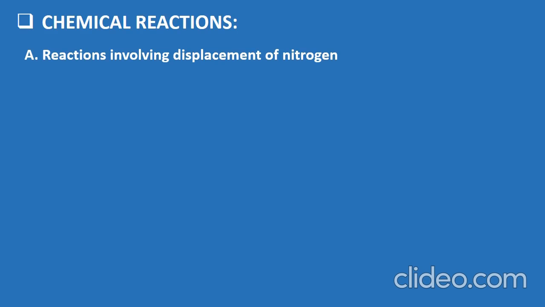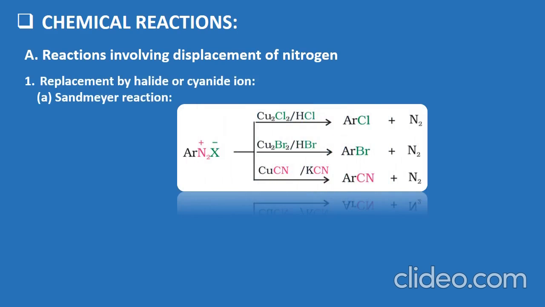So let's quickly see. When we are replacing the nitrogen atom with the halide or cyanide ion, we are able to obtain chlorobenzene, bromobenzene, and cyanobenzene by the releasing of dinitrogen.